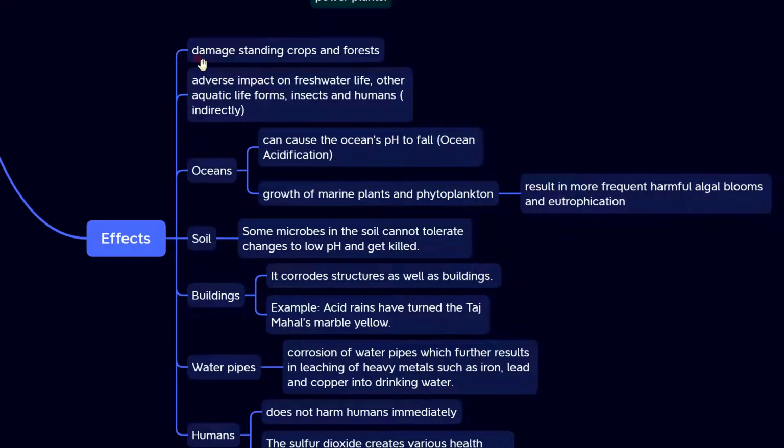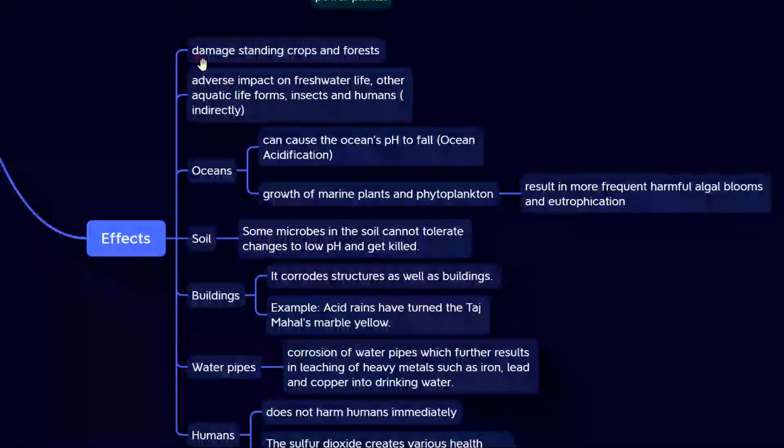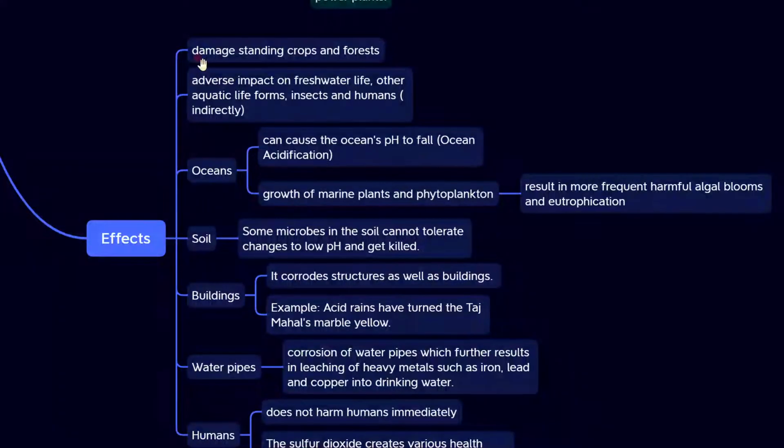Very well known. And the next one is adverse impact on freshwater life, other aquatic life forms, insects, and humans indirectly. It not only affects the crops but also the water as well.